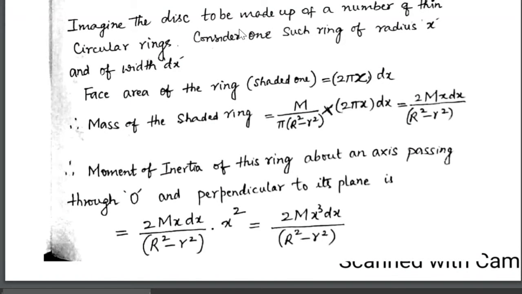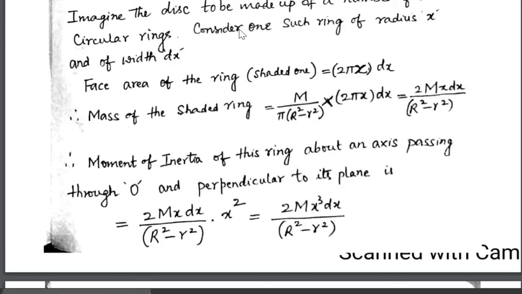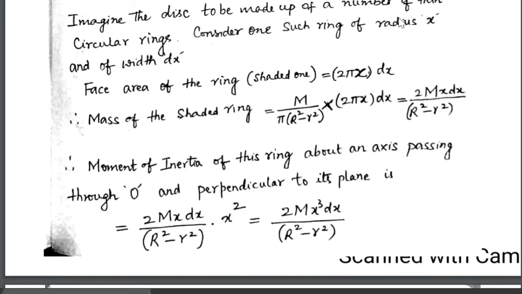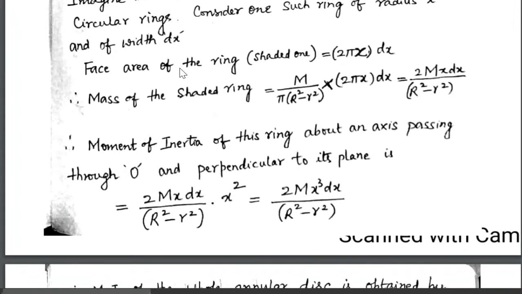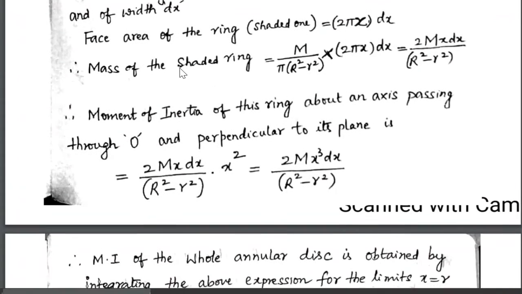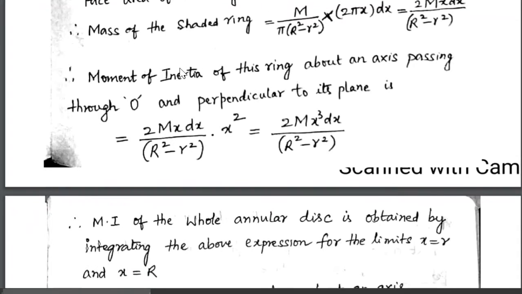Imagine the disk to be made up of a number of thin circular rings. Consider one such ring of radius x, and of width dx. That part you have to understand from the diagram.